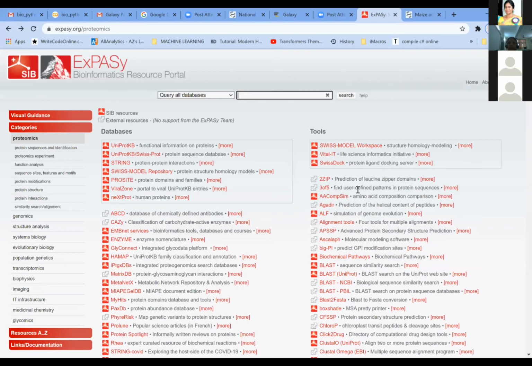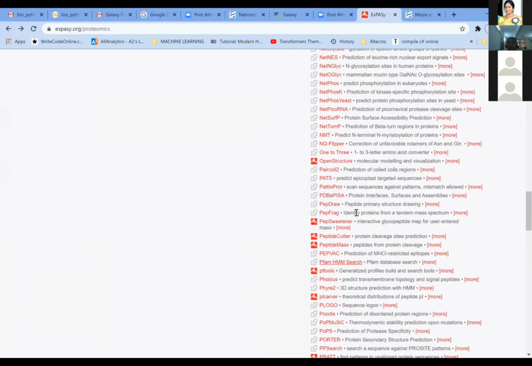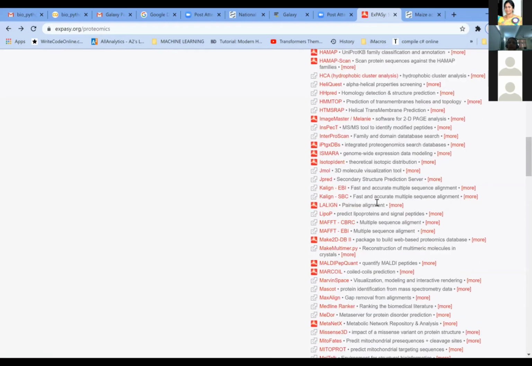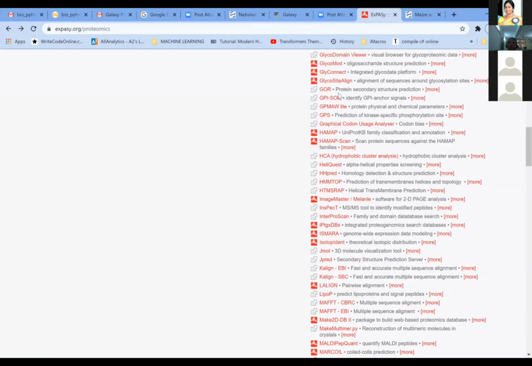The second thing which we need to do here is predicting the secondary structure of the protein. For secondary structure of the protein also, you have links here which are shown. You need to read through these links. I am just showing you one particular structure prediction called the GOR protein structure prediction. Again, you can click on this.